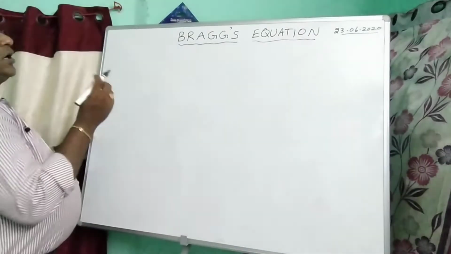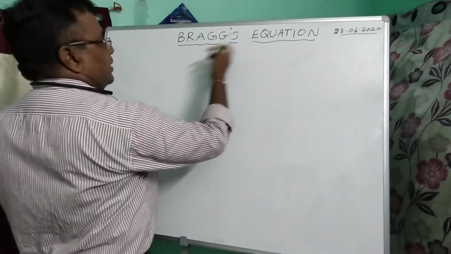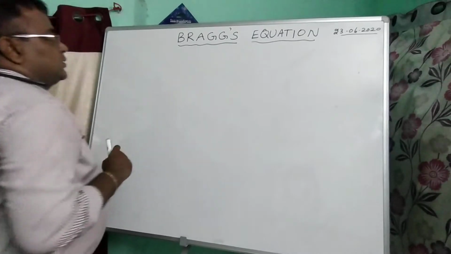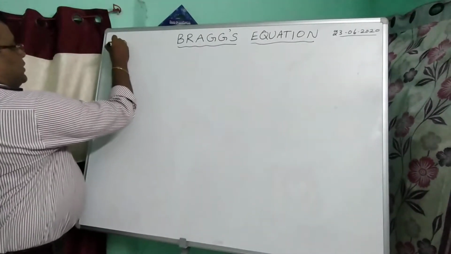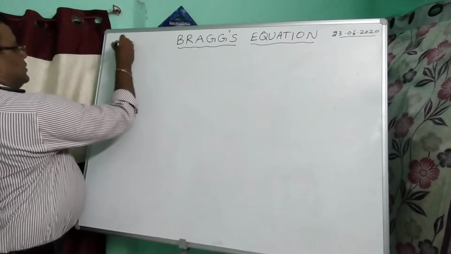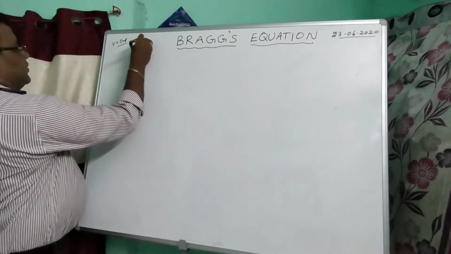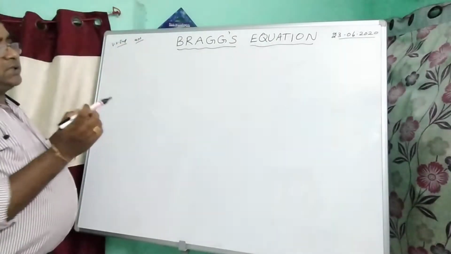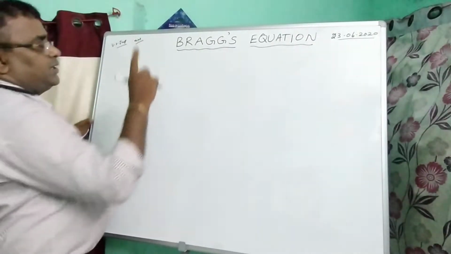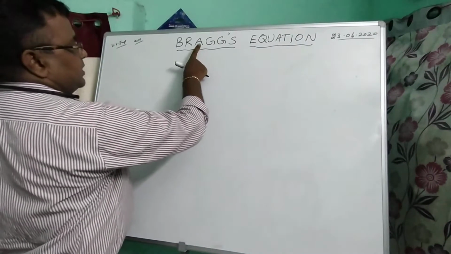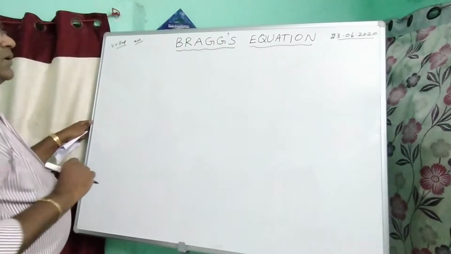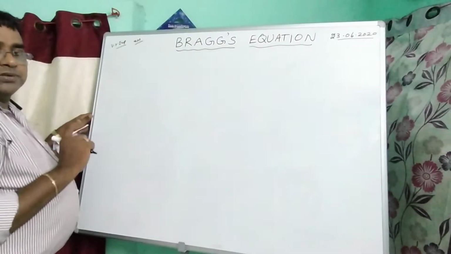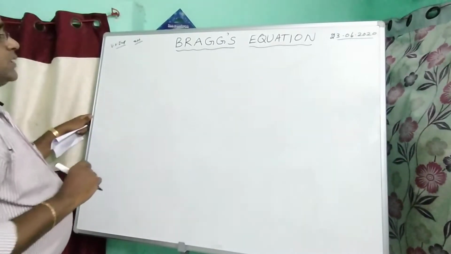Dear students, today we explain Bragg's equation. At intermediate level, AP state or anything, it is very important. Generally it is a 4 marks question. If any question is given in solid state, there must be Bragg's equation, the derivation of Bragg's equation, and a problem. For the derivation 2 marks, problems 2 marks, 2 plus 2, 4 marks.